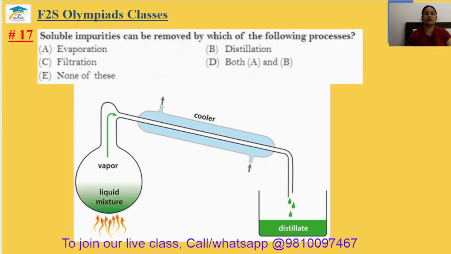Okay. Question number 17. Soluble impurities can be removed by which of the following process? So soluble impurities means the impurities dissolved in the liquid. So it can be separated by the evaporation, because when you do evaporation, then the liquid evaporates at different temperature and solid evaporates at different temperature. So liquid evaporates earlier generally, and later it can be cooled. That is your distillation. So A and B both will be the correct answer. That is your option D, and you can see it in the given figure. So 17th answer is the option D.